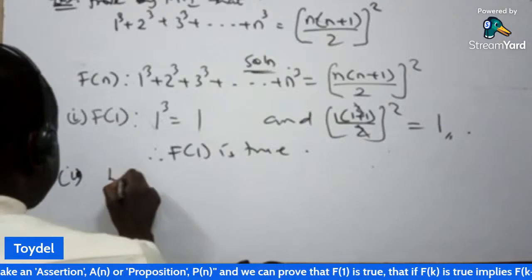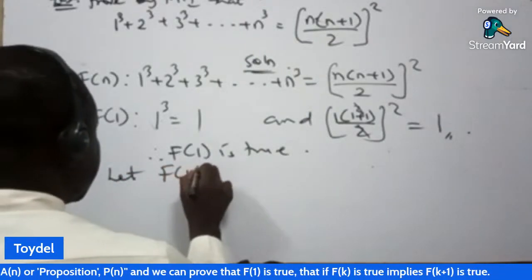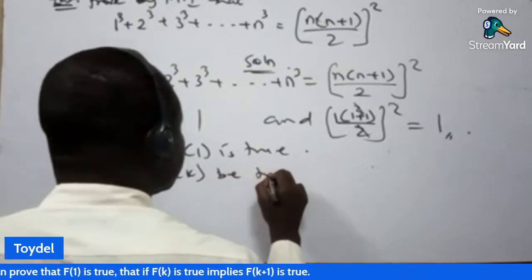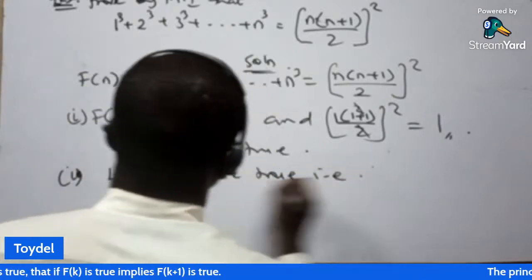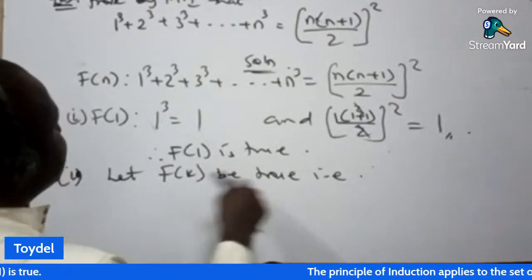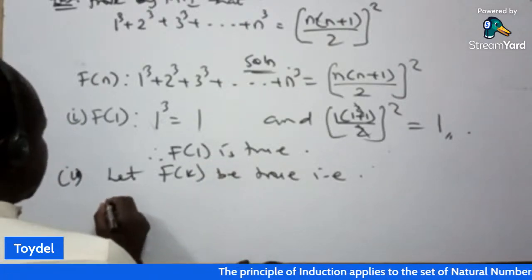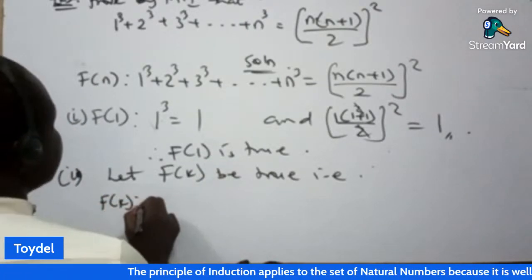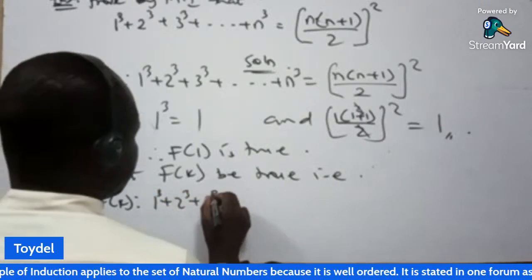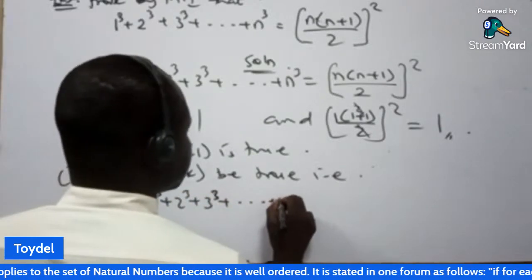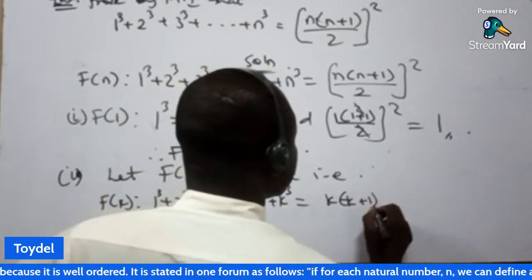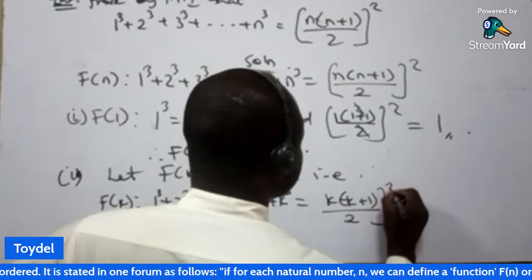That second one, we let f of k be true. That is, we just assume that f of k is true. But we're going to use f of k plus 1 to show that f of k is true. So we now say f of k will now be 1 cube plus 2 cube plus 3 cube plus dot dot dot plus k cube to be equal to k into bracket k plus 1 all over 2 all squared.